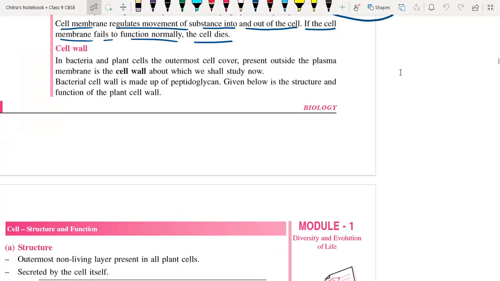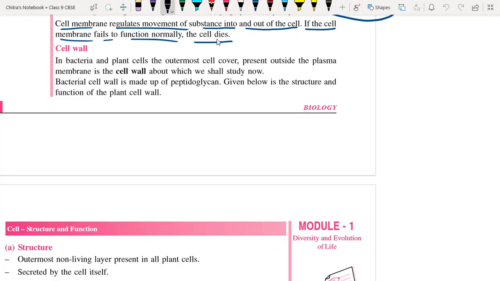Okay. So students, now we are going to understand the cell wall today. In the previous lecture, we have already covered the cell membrane. So now let's discuss the cell wall. So what is the cell wall? It is the outer covering of the cell, outside the cell membrane, of the plant cell. Yes, it is present in the plant cell, and it is part of the basic difference between animal cell and plant cell.